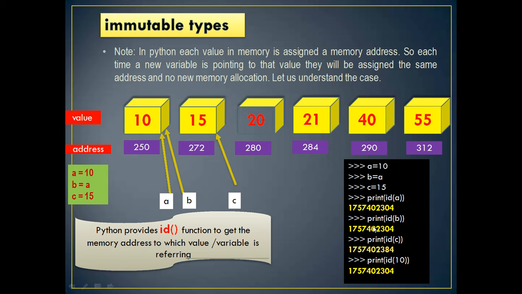Now you see print id of C. The id of C is something else because it is a different memory location. Now if I print the id of A, the id of the value 10 stored here, once again it will give the same 304, because the id of A, the id of B, and the id of 10 are all the same.